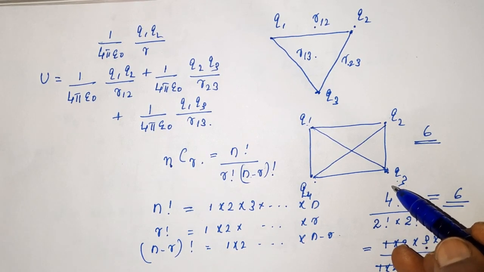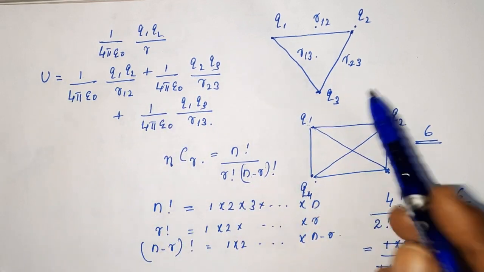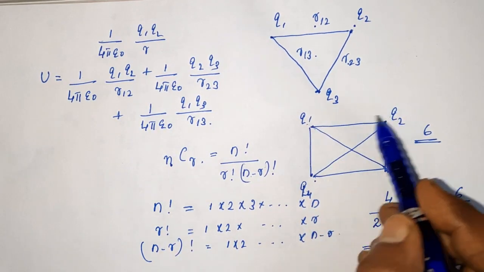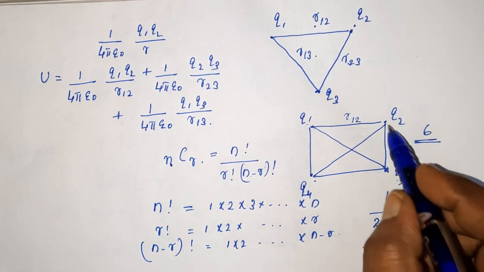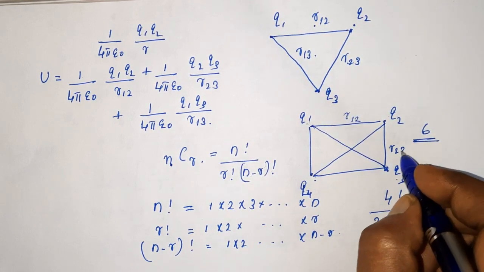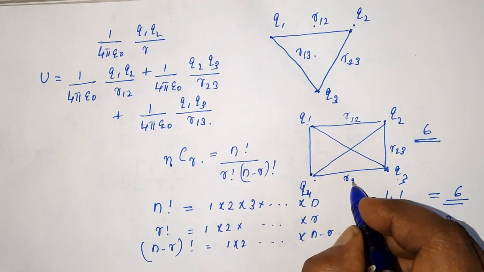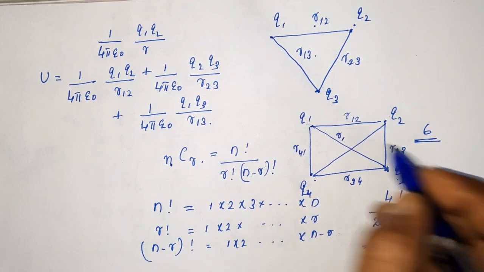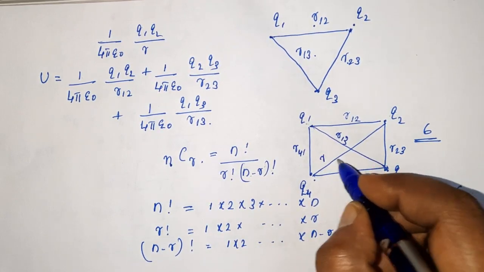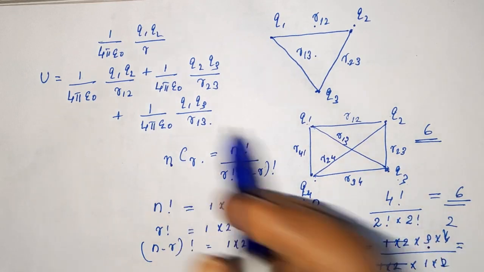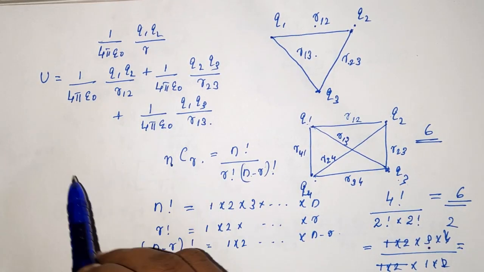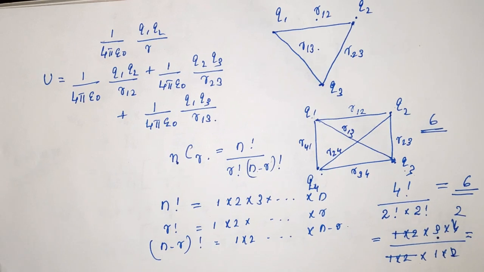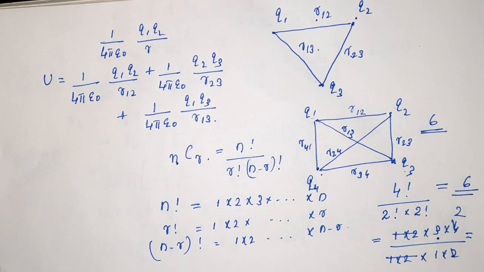Then write the equation the same way as we wrote, calling that distance Q1, Q2 as R12, Q2, Q3 as R23, Q3, Q4 as R34, Q4, Q1 as R41. In the same way, R13 and R24 for the diagonals. Then write the equation. You can take 1 by 4 pi epsilon 0 outside and the rest of the terms inside. That is the easiest method. So what will that equation be?